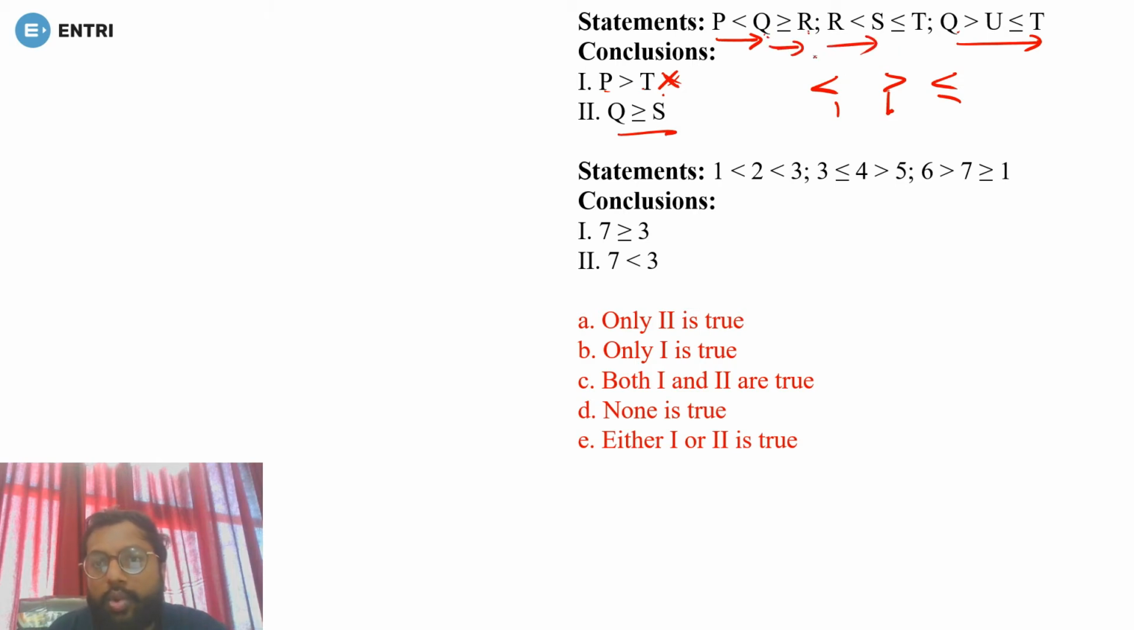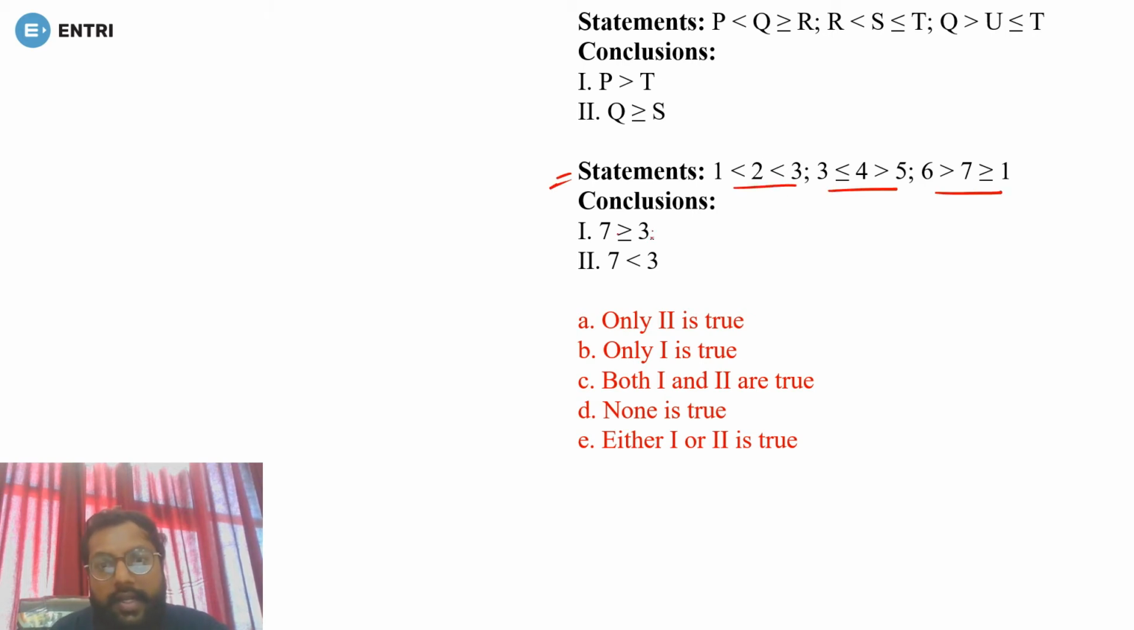Okay, so from Q to R you have greater than or equal to, and R to S you have less than. Again you can't find the answer because it is greater, it is less. So this is also wrong. So neither means none is true for the first question of inequality. Done.